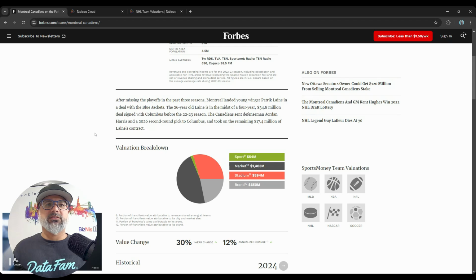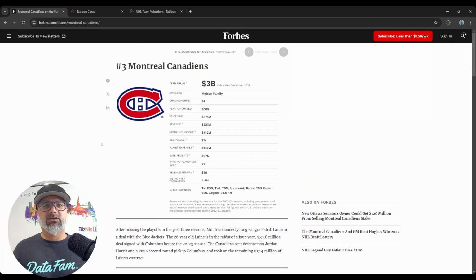Okay, so I think this is good information. I just wanted something to be consolidated into one place and to show teams against each other and compare them, instead of being all separate, other than the fact that they're ranking it based on the total value. And so this is what I wanted to use to create my own Tableau dashboard and then leverage Tableau Agent to see how that can help me.